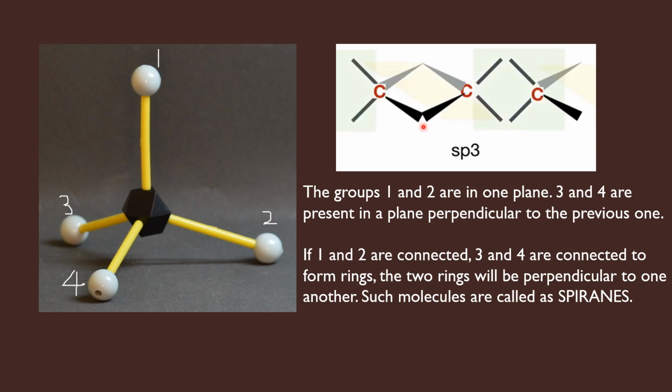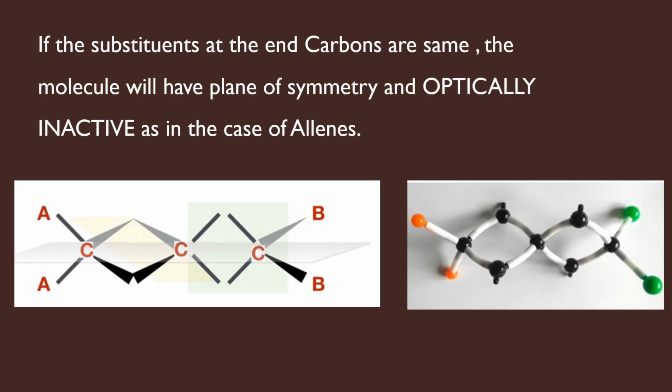Therefore, the spirenes are very similar to allenes. The only difference is the double bonds are replaced by rings. Since spirenes are very similar to allenes, the conditions for spirenes to be chiral or optically active are also very similar to that of the allenes.